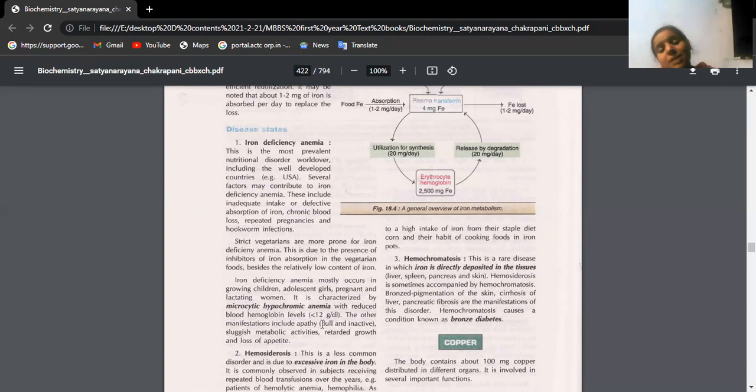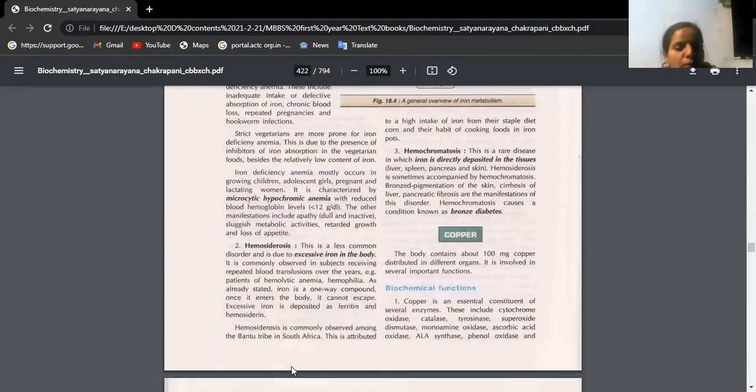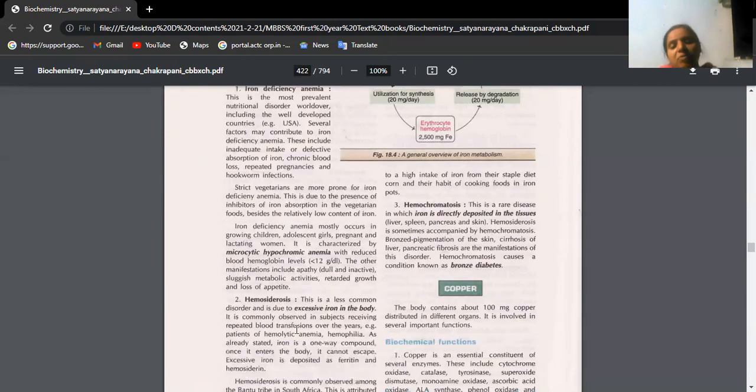Suppose if iron levels are in excess, then you call that condition hemosiderosis. Okay, that is also not good. People who cook their food in iron utensils, what happens? It is more deposited in the body. So that is usually not so good.